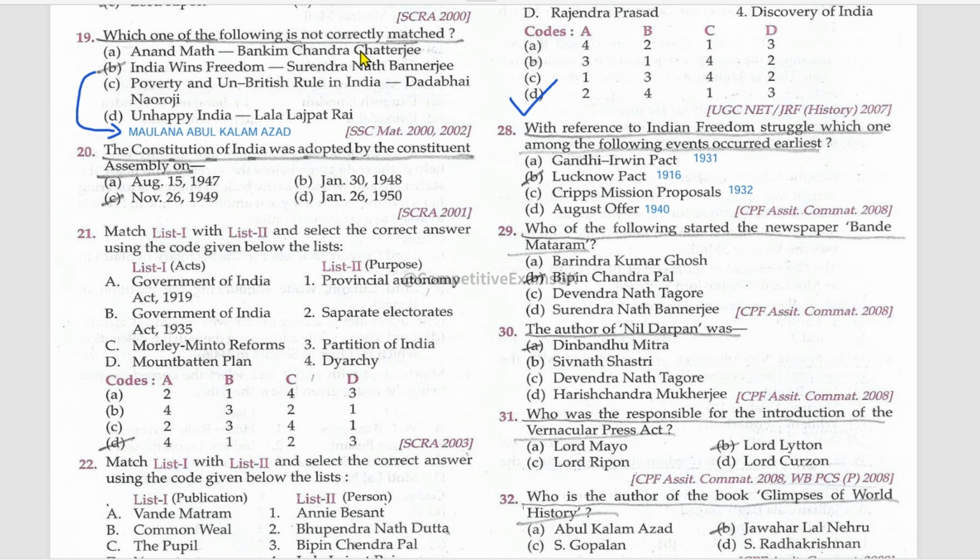Which one of the following is not correctly matched? Anandmath, Bankim Chandra Chatterjee. Right. Poverty and British Rule in India, Dadabhai Naoroji. Right. Unhappy India, Lala Lajpat Rai. Right. These are the books. India Wins Freedom was not written by Surendranath Banerjee. This was written by Maulana Abul Kalam Azad. The Constitution of India was adopted by the Constituent Assembly on November 26, 1949.